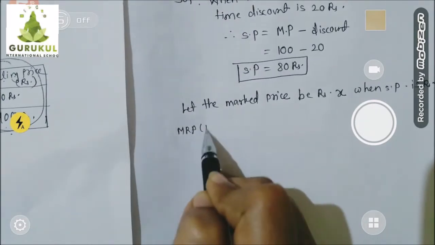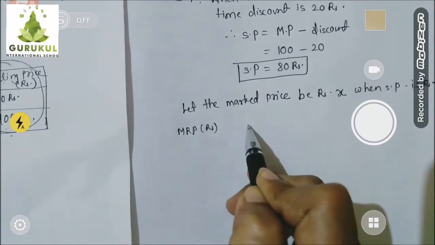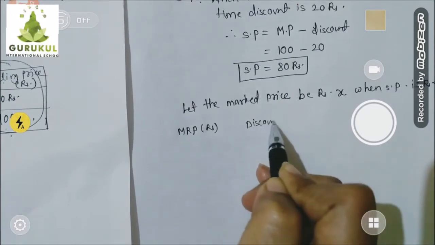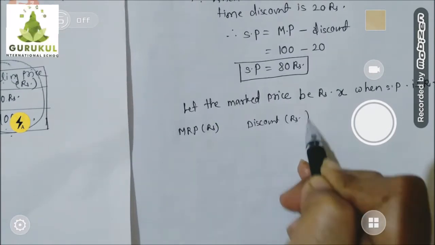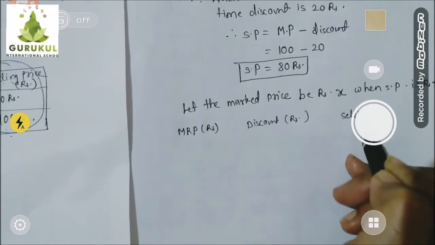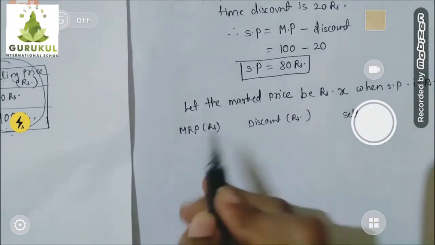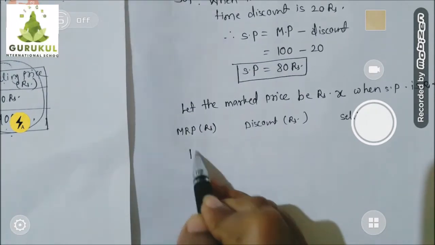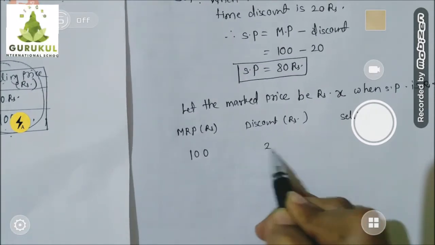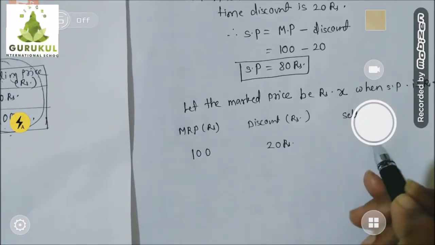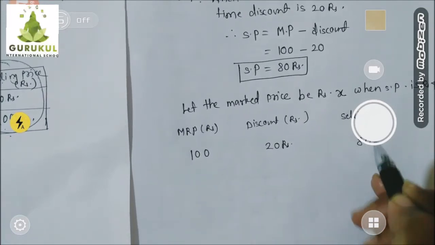Mark price in rupees, then discount in rupees, and selling price, which is also in rupees. So when the mark price is 100, that time discount was 20 rupees and selling price was 80 rupees.